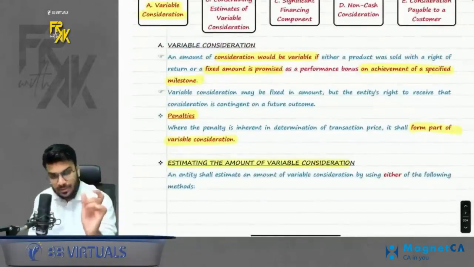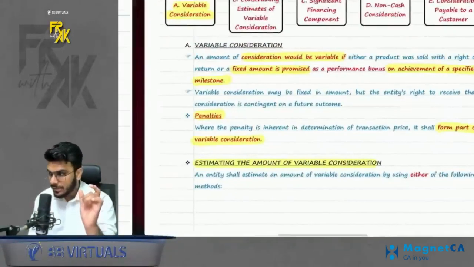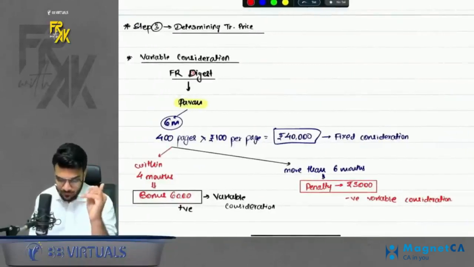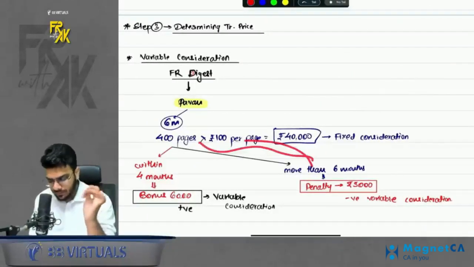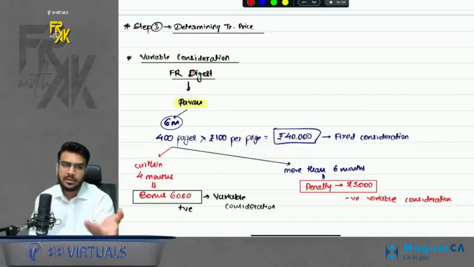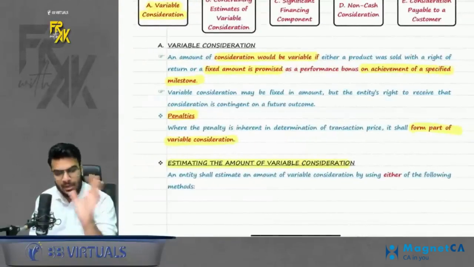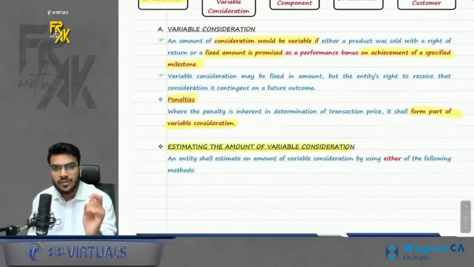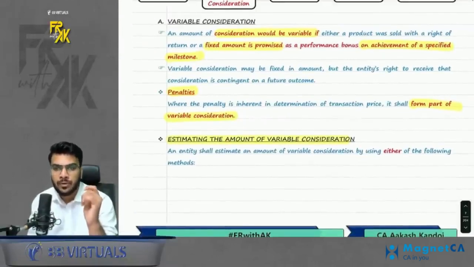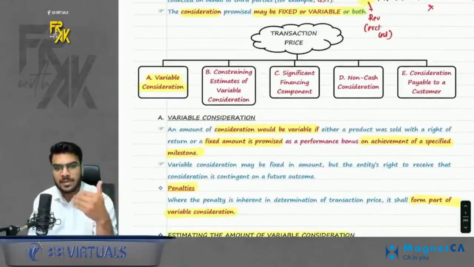Variable consideration can be positive also. Acha, it can be negative also. Let's say I tell him that if you take more than 6 months, I will charge you a penalty also. Then it is a negative variable consideration. It can be either of it. So first of all, whether variable consideration should form part of transaction price, the answer is yes.